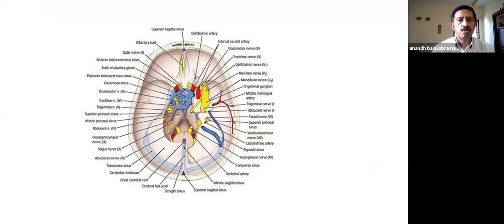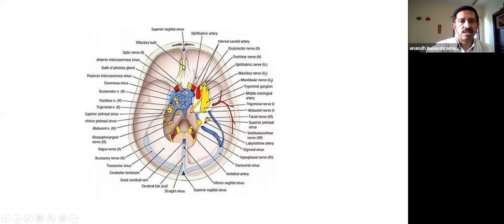So this is an overview of the anatomy of all the cranial nerves and the fossae. I have tried to put in what is the anterior cranial fossa, this is the middle cranial fossa, and this is the posterior cranial fossa. By posterior cranial fossa, we mean the area below the tentorium, that is behind the clivus and between the two petrous bones in the suboccipital region.